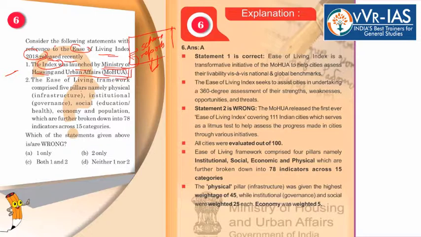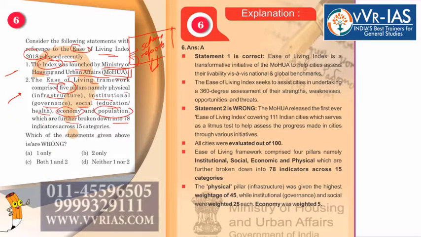The second statement is the ease of living framework comprised 5 pillars, namely physical, which is your infrastructure, institutional, that is governance, social, education or health, economy and population, which are further broken down into 78 indicators across 15 categories.